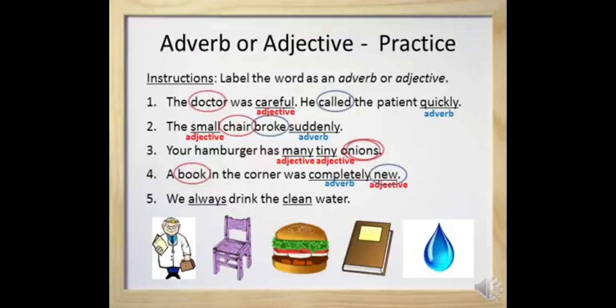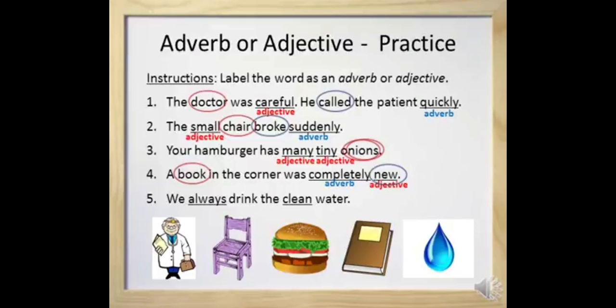Now we come back to the next sentence. Can you see that? Your hamburger has many tiny onions. Now many tiny is an adjective. What is that adjective describing? Adjective is describing onions. And what is onion then? Onion is nothing else, children. It's the noun. So I think by a few of these examples it has been very clear to you what I am trying to say. That is, adverb describes or adds meaning to the verb, and adjective always describes the noun or a pronoun. Clear? Let's move to the next statement.